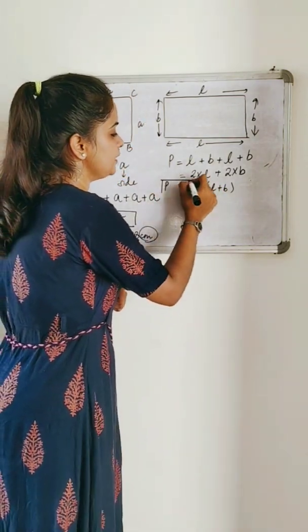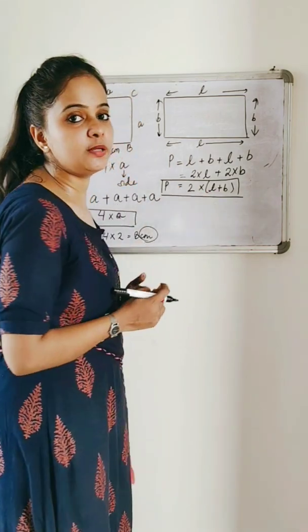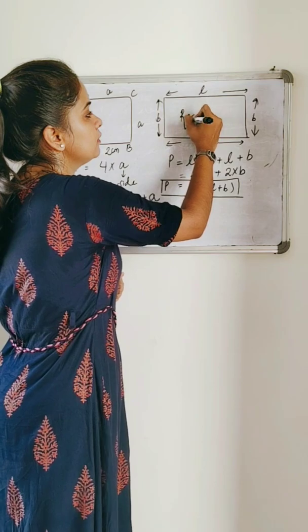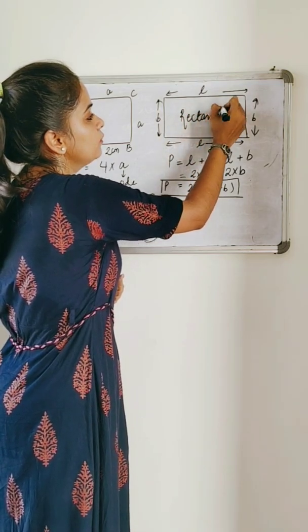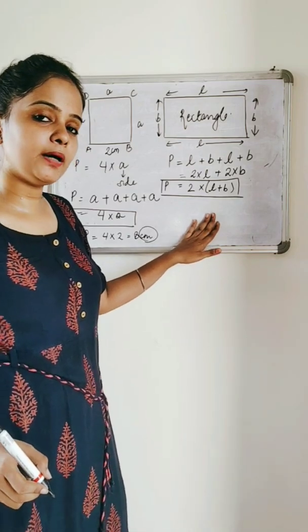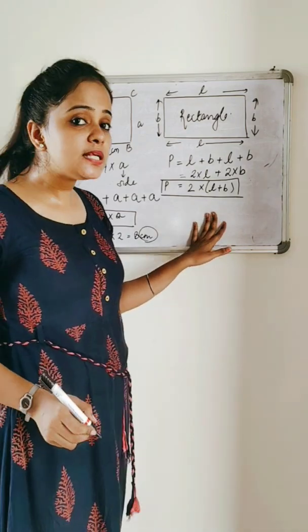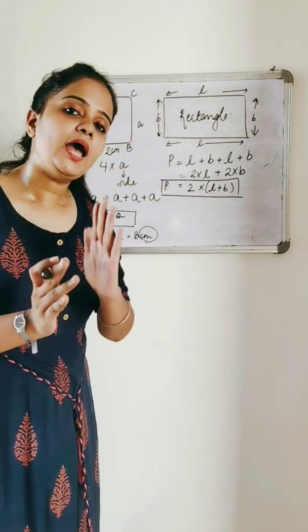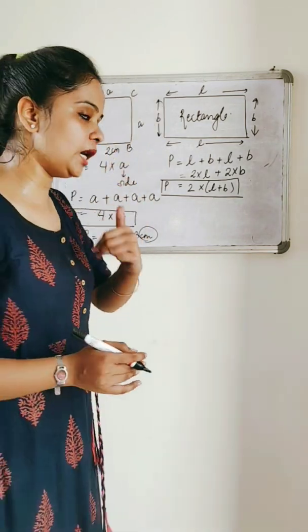So this is the formula to find the perimeter of a rectangle. The perimeter of a rectangle is 2 multiplied by length plus breadth. This means first you add length and breadth and then you just double it.